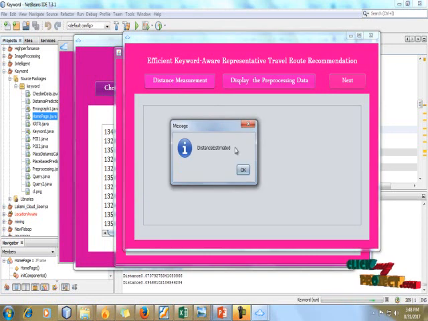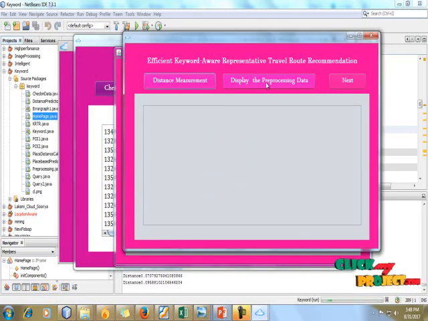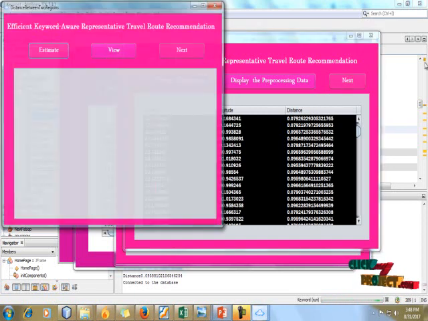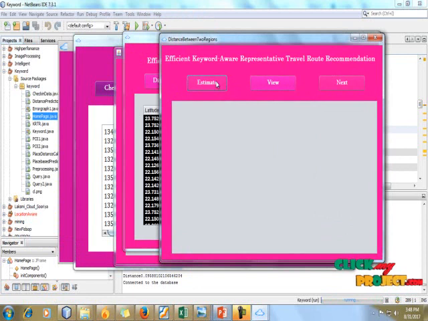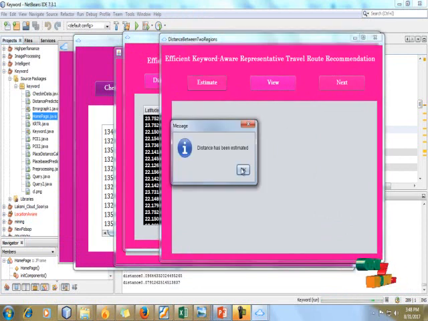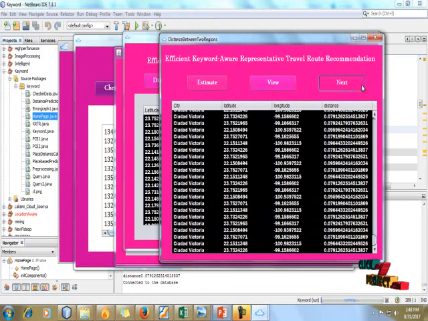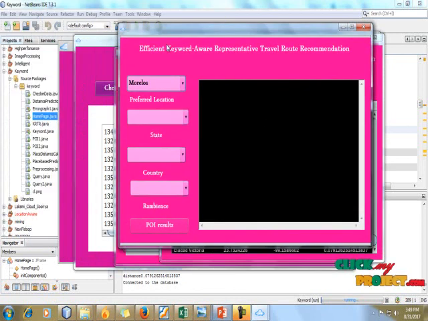Distance can be measured with the help of latitude and longitude. So distance is calculated successfully. After that we estimate our city based distance. It is calculated successfully, and click next. Next we calculate our POI value.